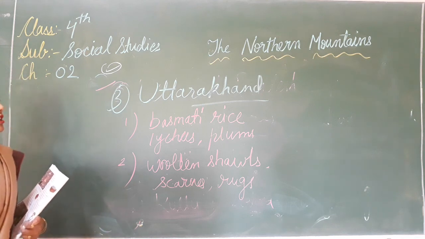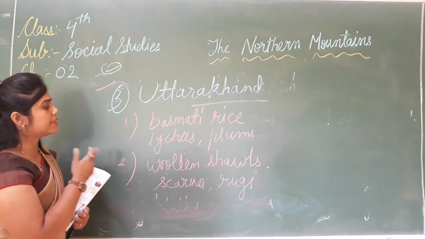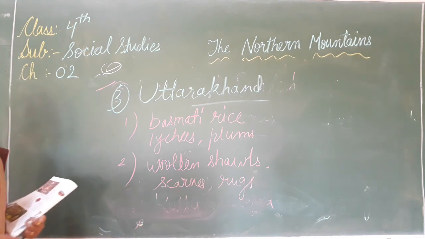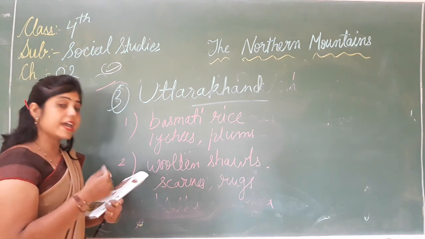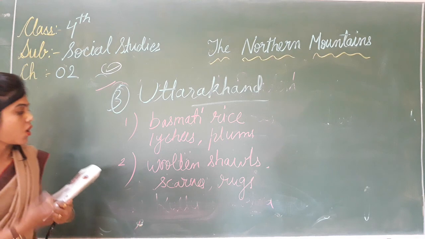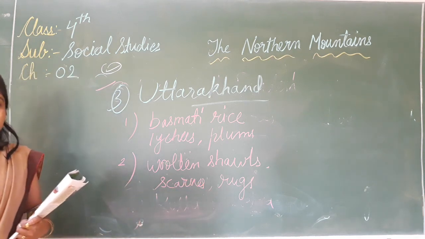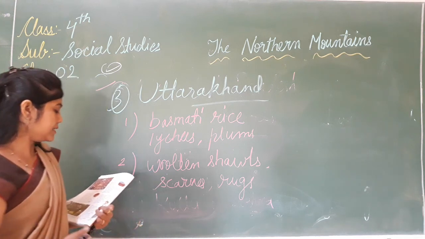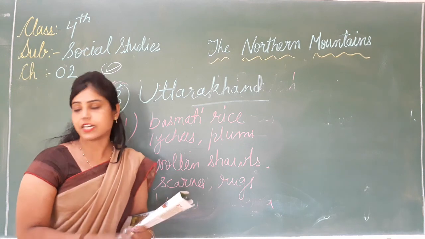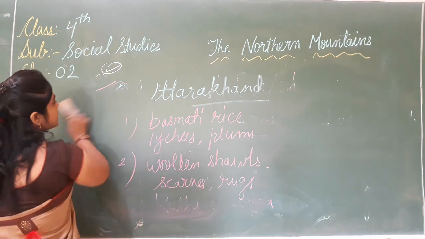So what is the specialty of that state? Yes, it is famous for basmati rice, lychees and plums. And the second one is some people, what do they weave? They weave woolen shawls, scarves and rugs. And the main places of tourist attraction are Nainital, Mussoorie and Haridwar. Clear children? Now next topic is Sikkim.